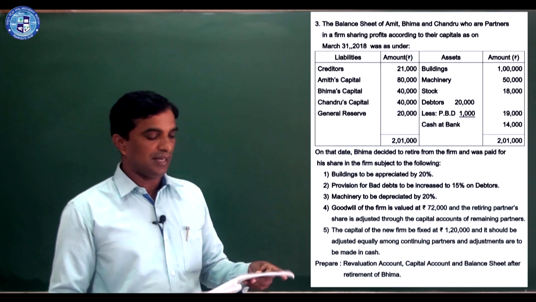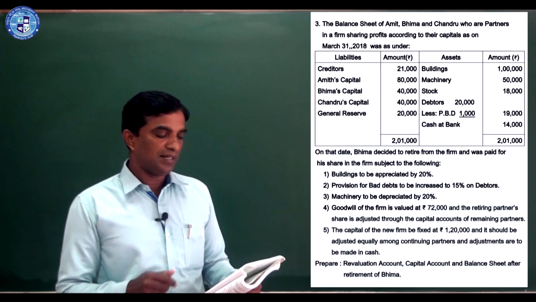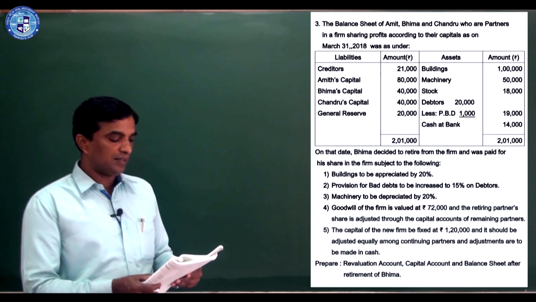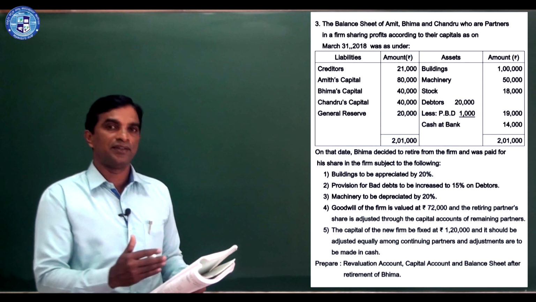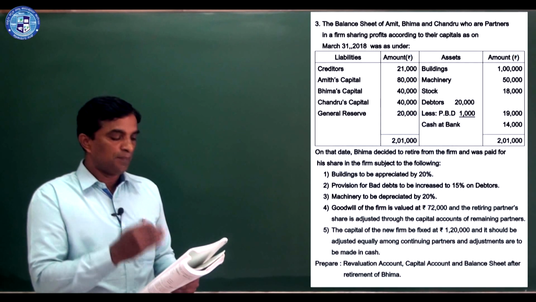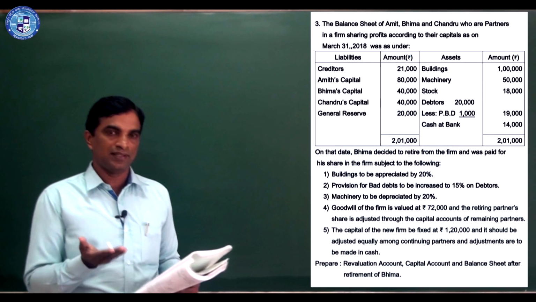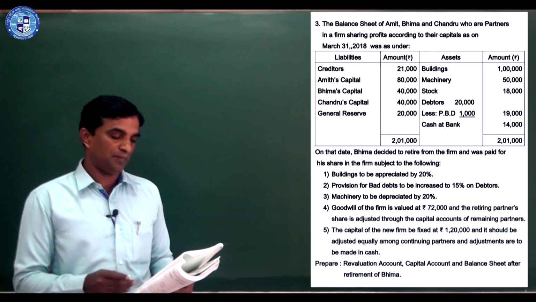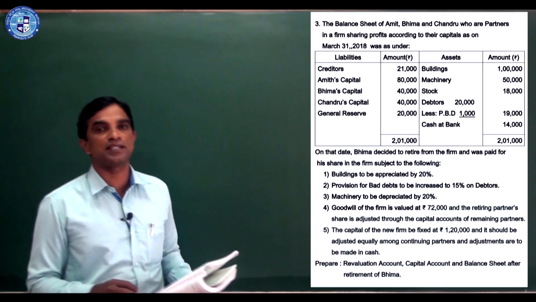Let's see the adjustments. On that day, Bhima decided to retire from the firm and was paid for his share in the firm subject to the following terms as per the deed. Buildings to be appreciated by 20%. Buildings' value should be increased as per the market value of that time when Bhima retired. Provision for bad debts to be increased to 15% on debtors.